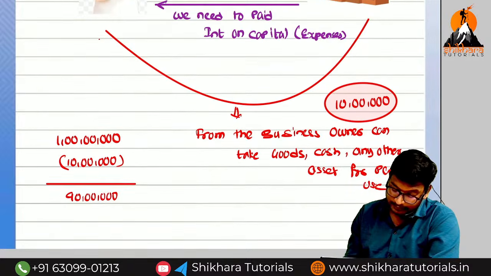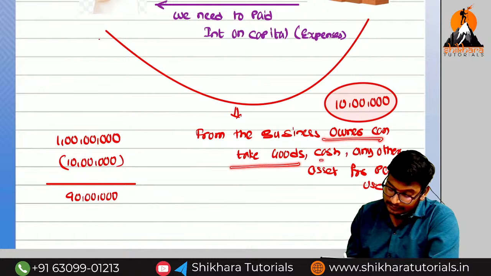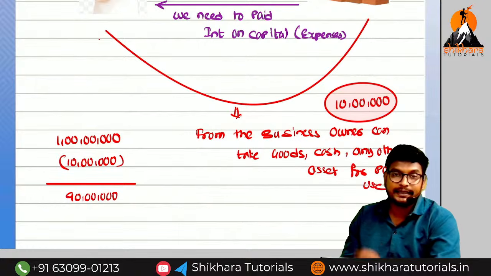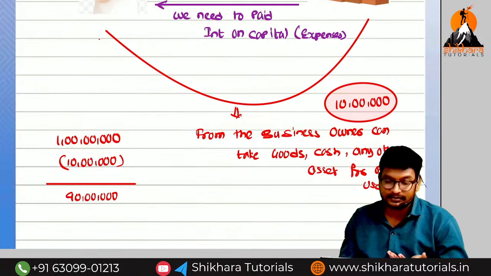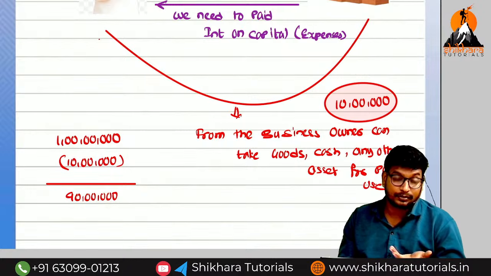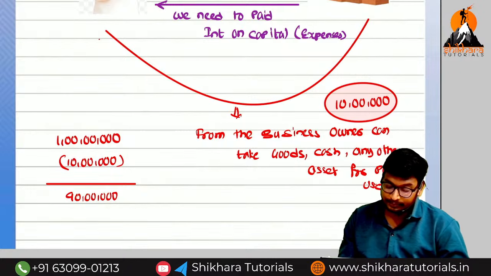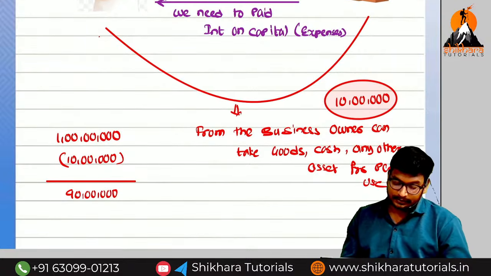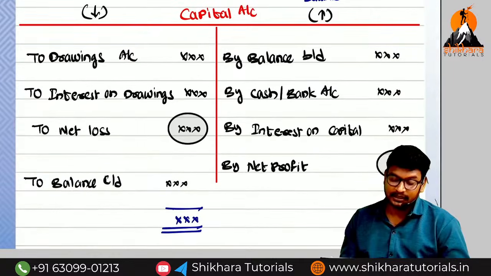Okay, next one. From the business, the owner can take the goods, cash or any other assets for his personal use. What is the meaning of this? Drawings. He can take away the goods, he can take away the cash. He can also use the business property for rental or any purpose. So this is called what, amma? Drawings. Sir, here we need to understand about the capital account.